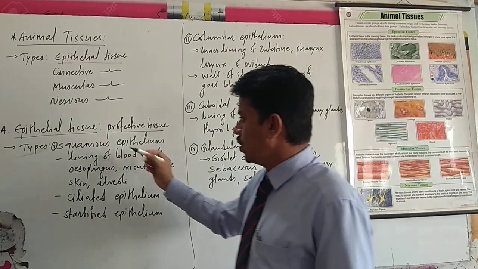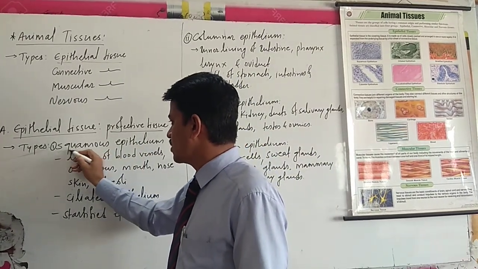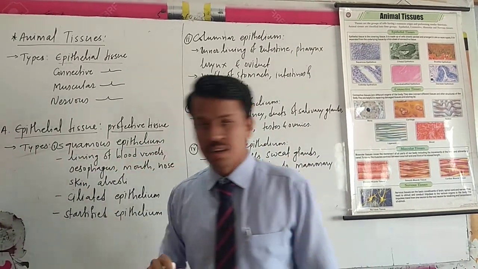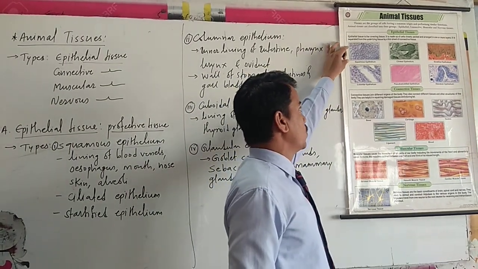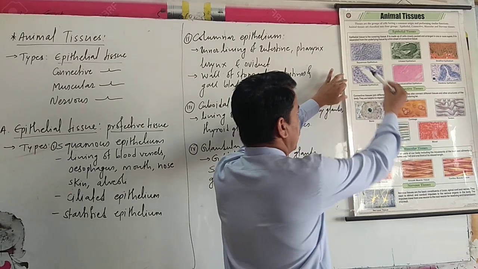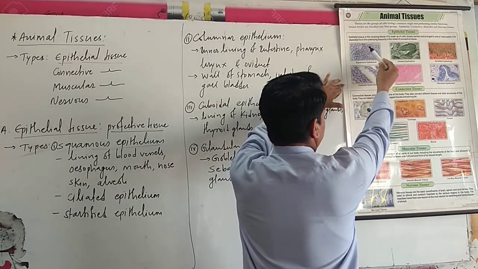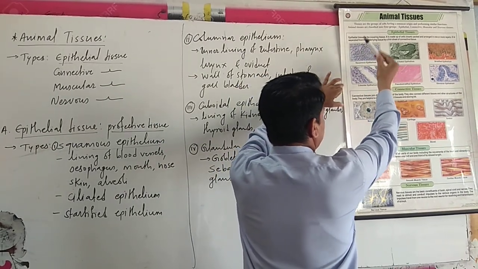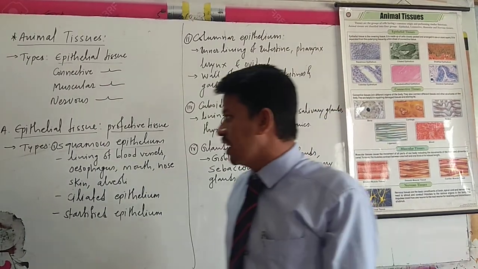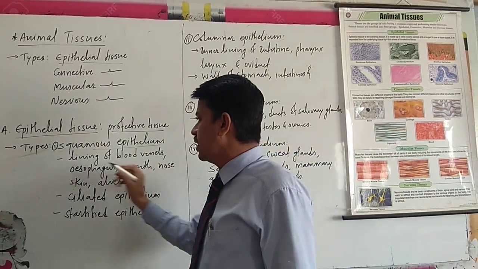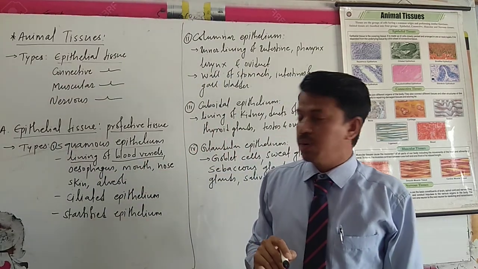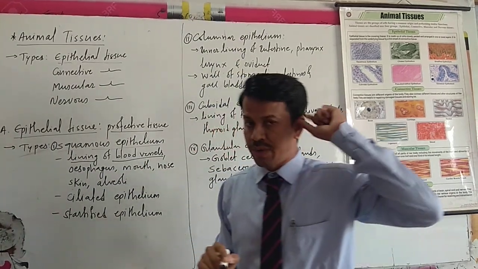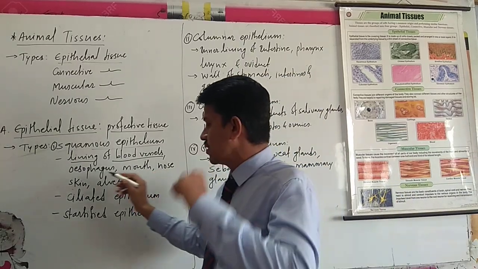The first is the squamous epithelium. See here the structure, in blue color. Mostly it is located in the lining of the blood vessels, that is arteries, veins, and capillaries.